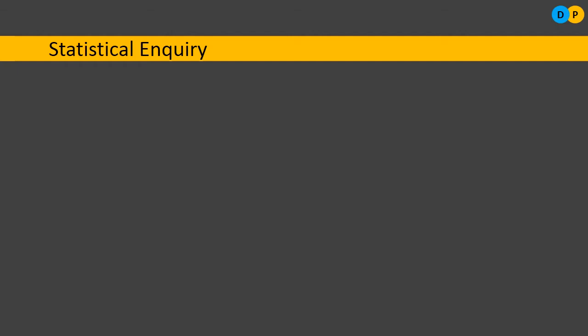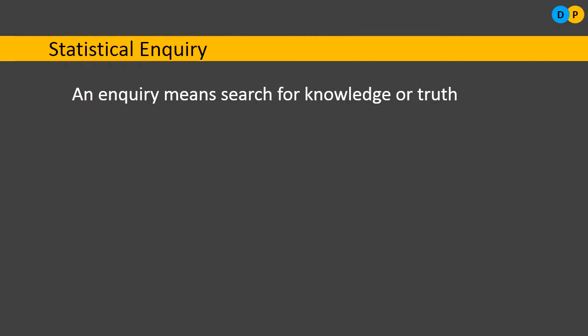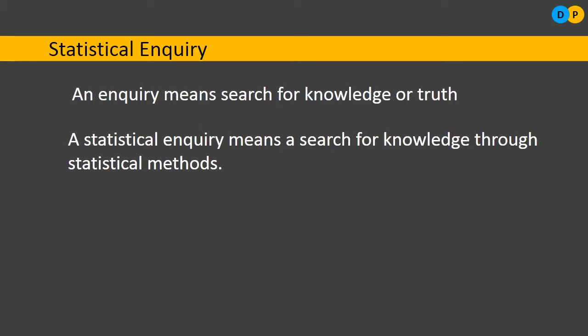There are a lot of facts, a lot of data, but we are interested only in a piece of information which is very relevant for me to take up a decision. So I am looking for that piece of material within a huge pile of data. That is what inquiry means. But when we talk about statistical inquiry, what is statistical inquiry then? Inquiry means search for knowledge or truth, but a statistical inquiry means a search for knowledge through statistical methods.